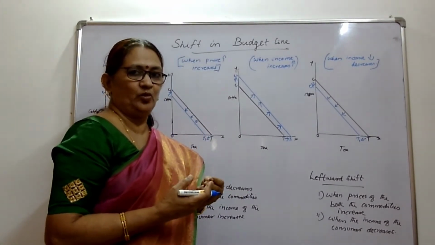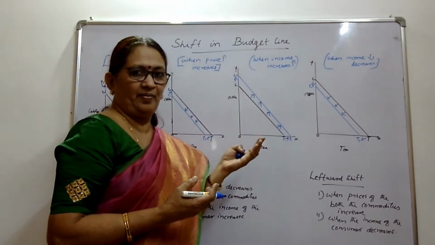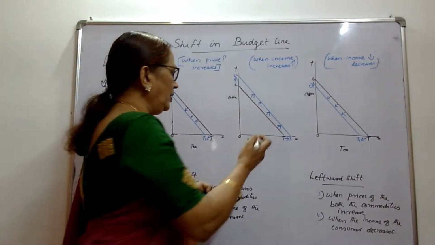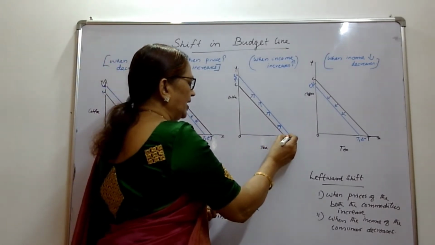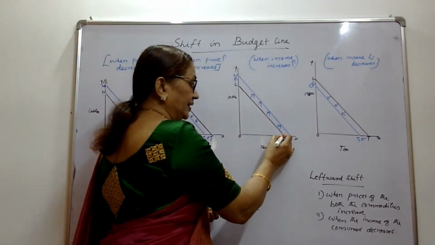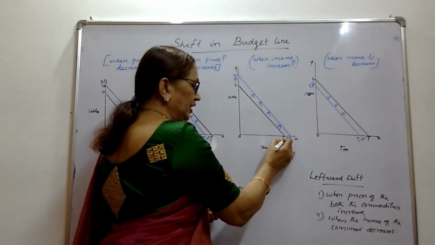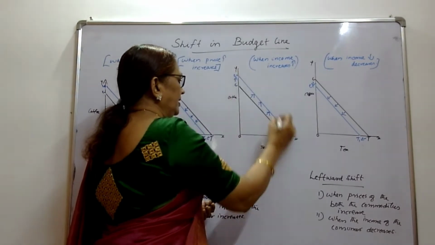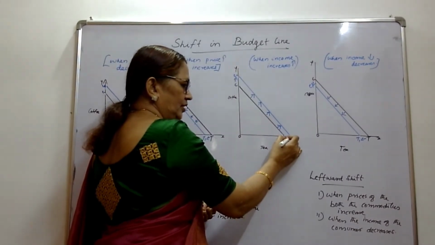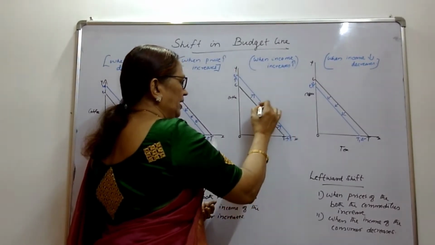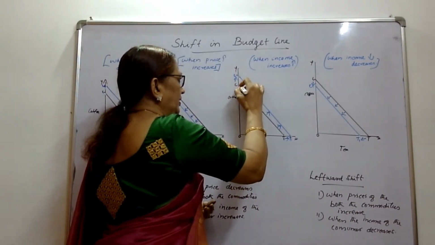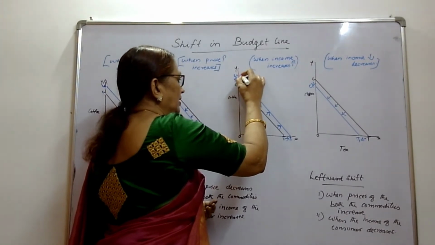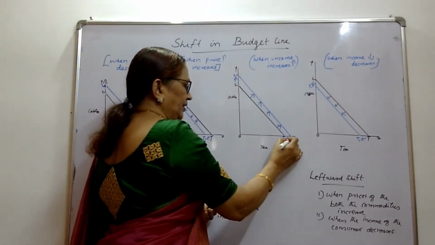If it increases to 50 rupees, prices of the commodities remaining the same, then he can afford more. So naturally, with the income of the consumer increasing, the budget line shifts rightward, CT to C1, T1. The consumption of both the commodities increases, both the axes shift rightward, CT to C1, T1.